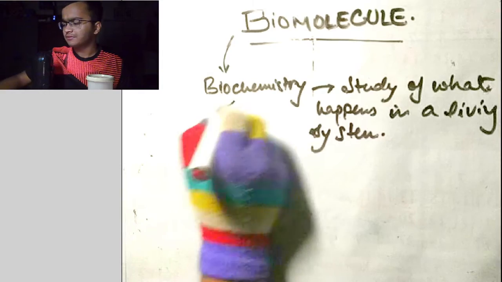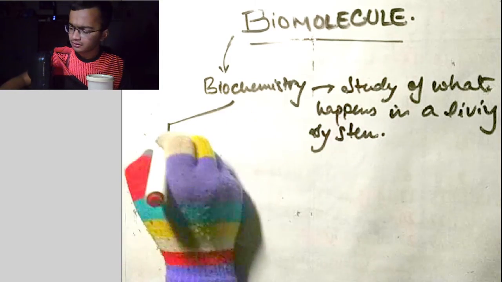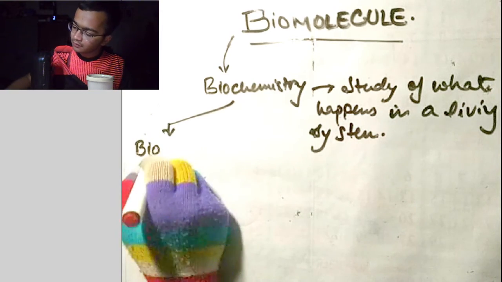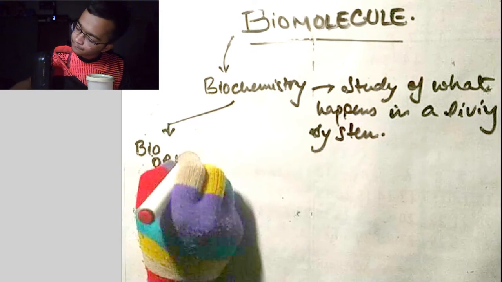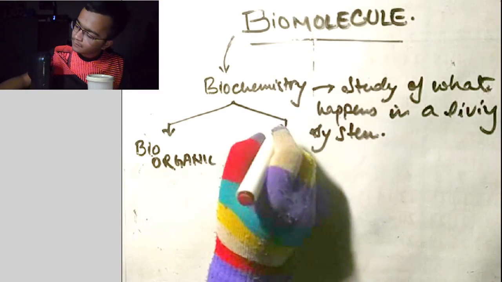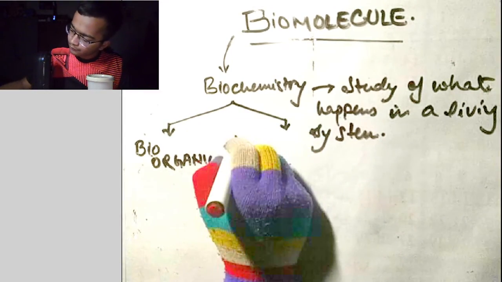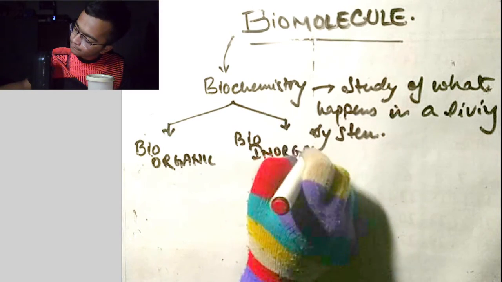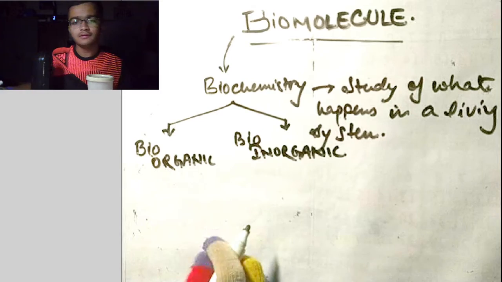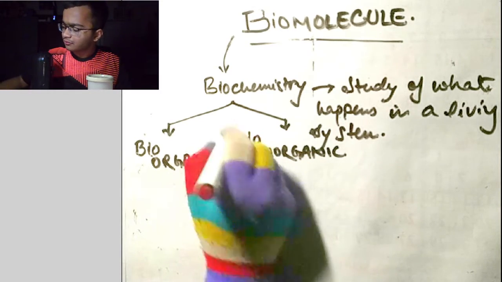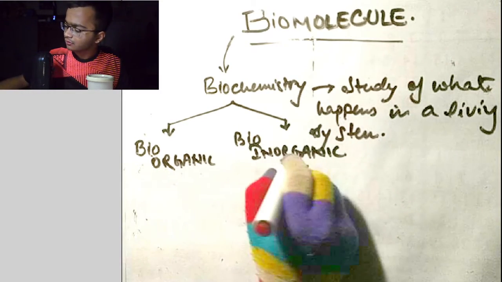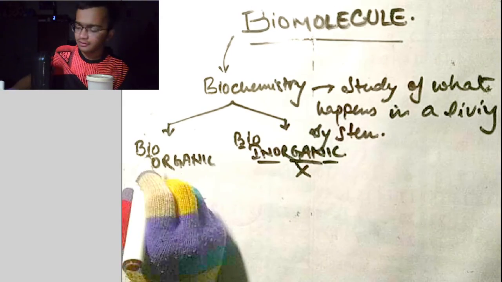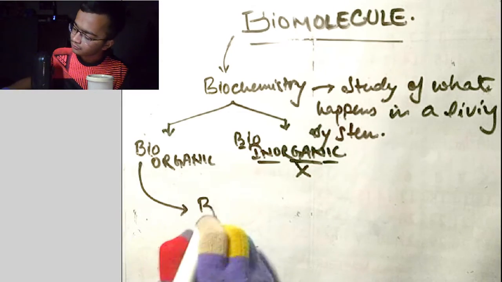So biochemistry is divided into two parts. One is bio-organic and another one is bio-inorganic. We will not talk about this bio-inorganic portion, so we are putting a cross, because bio-inorganic portion is not a part of our syllabus. Under bio-organic we have the chapter biomolecule.